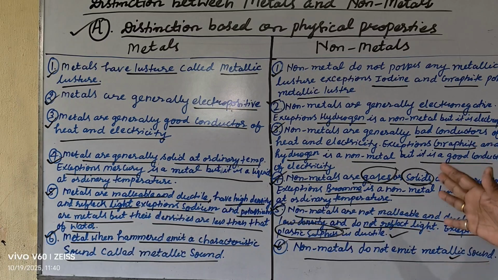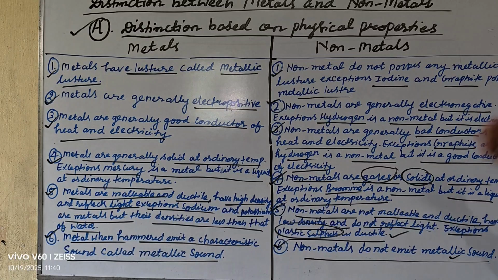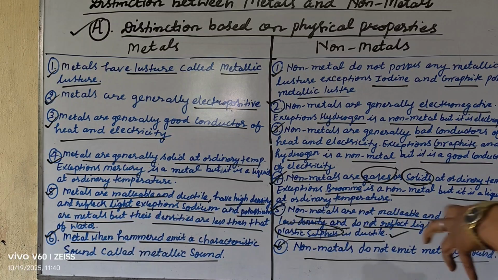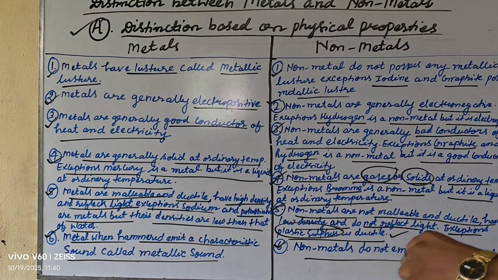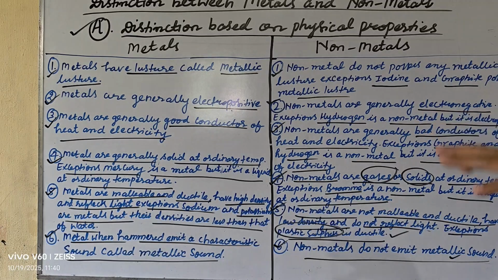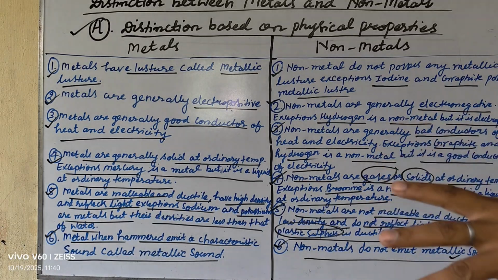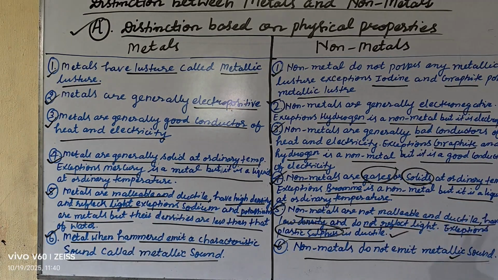Metals are generally solid at ordinary temperature. Exception: mercury is a metal but it is a liquid at ordinary temperature. Nonmetals are gaseous or solid at ordinary temperature. Exception: bromine is a nonmetal but it is a liquid at ordinary temperature. Metals are malleable and ductile, have high density and reflect light. Exception: sodium and potassium are metals but their densities are less than that of water. Nonmetals are not malleable and ductile, have low density and do not reflect light. Exception: plastic sulfur is ductile. And the last point, metals when hammered emit a characteristic sound called metallic sound. Nonmetals do not emit metallic sound.